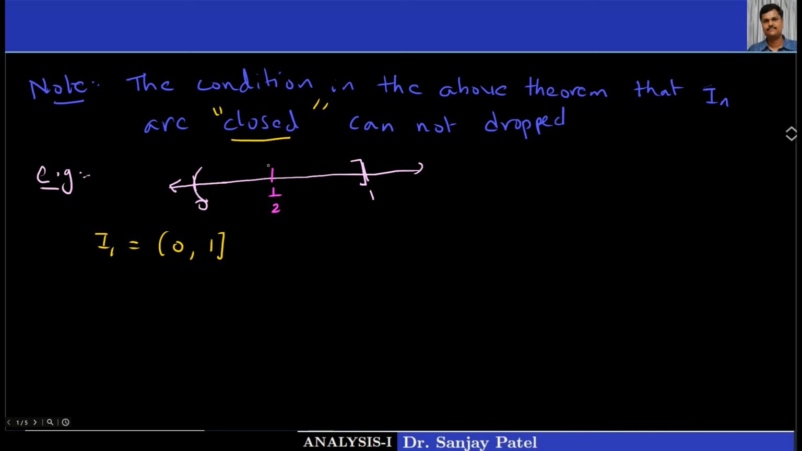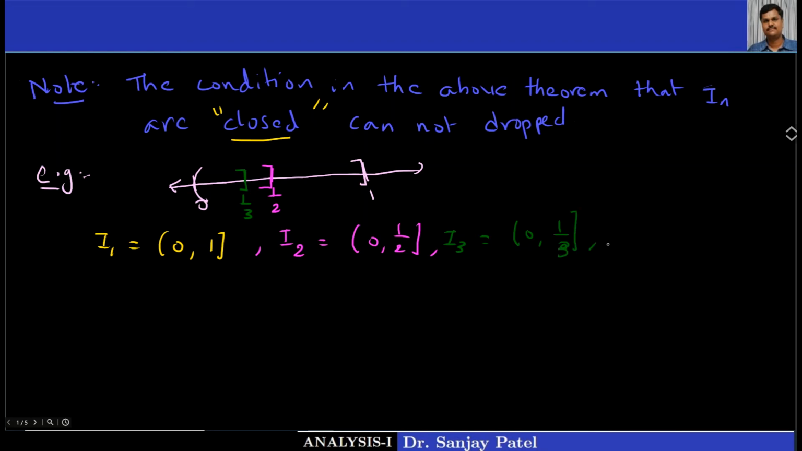I take the midpoint and consider I2 is equal to open 0, close 1 by 2. The third interval, now you will understand what I am going to do. I will be taking the third interval as say somewhere 1 by 3 is here. So I will be taking I3 is equal to open 0, closed 1 by 3.